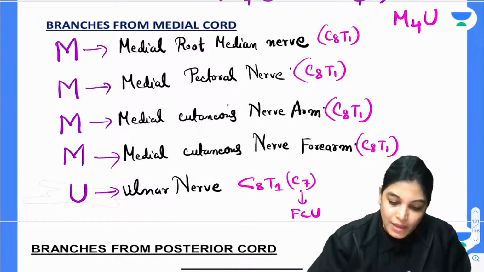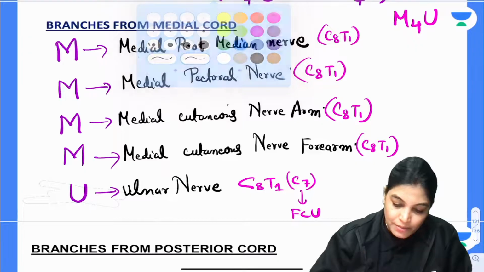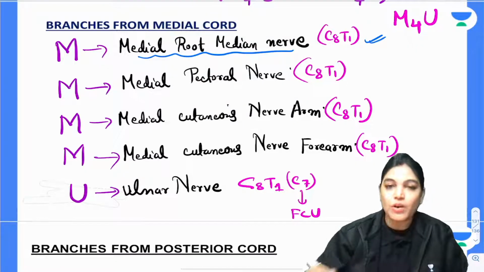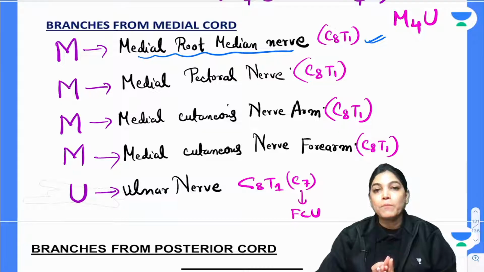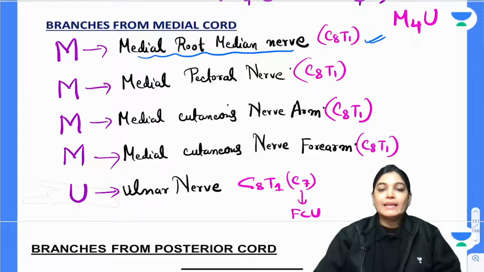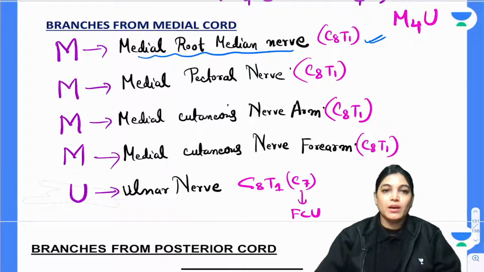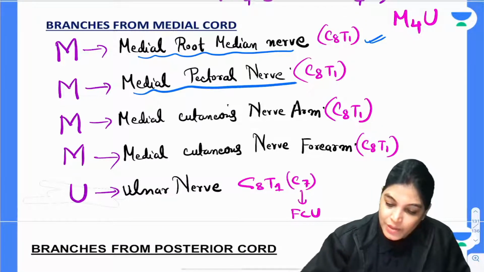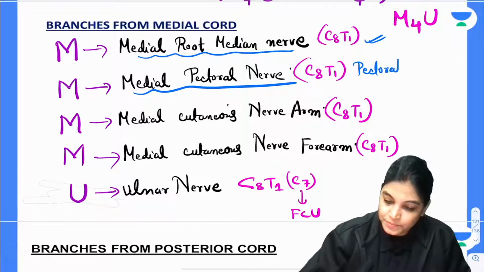Okay. Now here, as I told you, medial root of median nerve, when it joins with the lateral root of median nerve, will lead to the formation of median nerve. That means median nerve is having the root value C5, C6, C7, C8 and T1. And it is an important nerve giving innervation to all the flexor muscles of the forearm. Okay, medial pectoral nerve will again give innervation to pectoralis major and that of minor muscle.